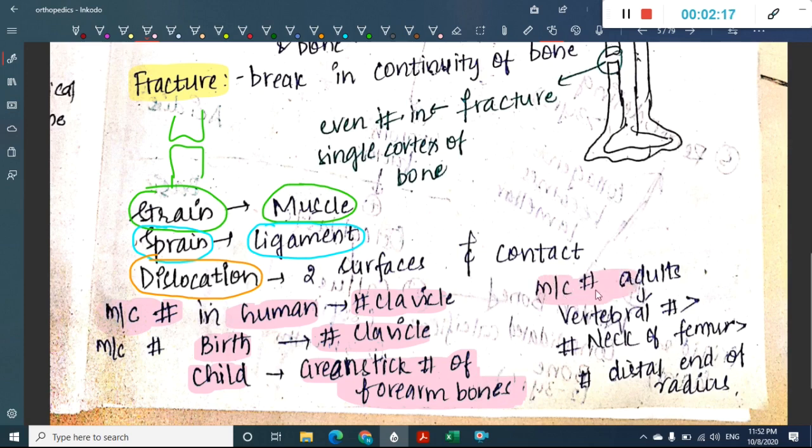Then what is the most common fracture in adults? In adults, vertebral column fracture is more common than neck of femur, which is more common than distal end of radius. So the first most common fracture is vertebral fracture, followed by fracture neck of femur, followed by fracture distal end of radius.